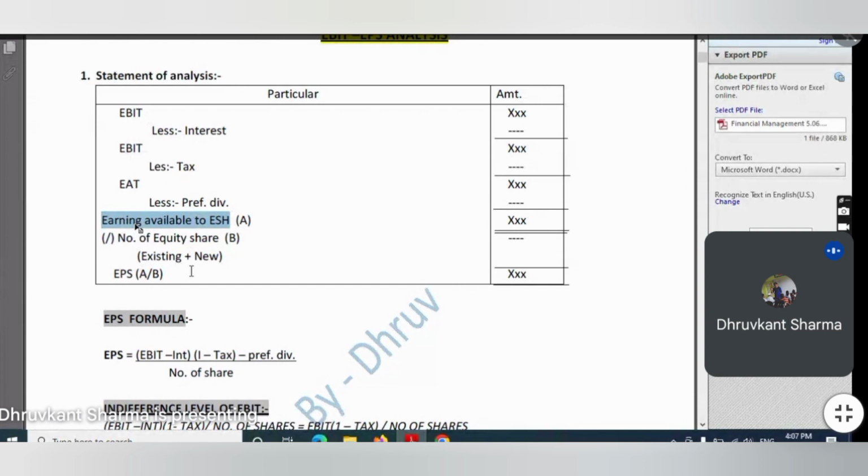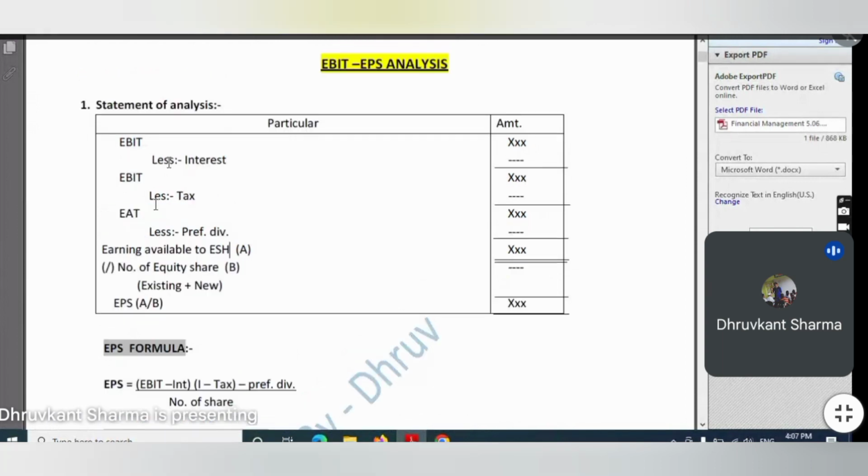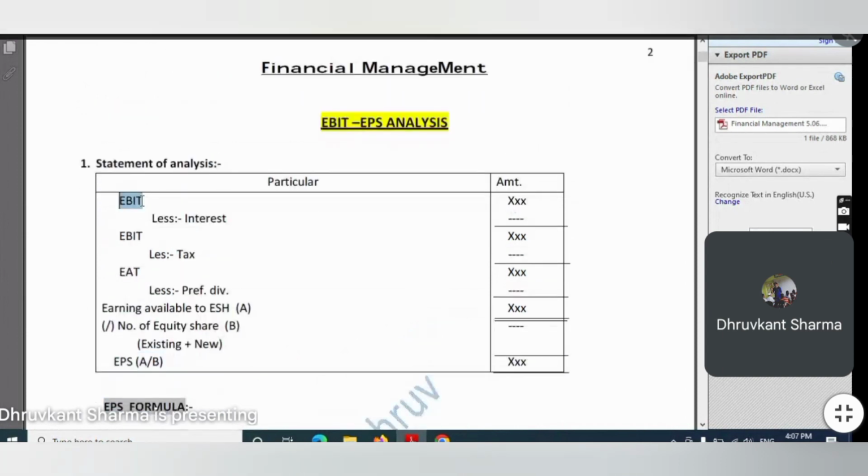But this is the EBIT EPS analysis for the company as a whole, not from a particular investor's point of view. So we will calculate EPS for the company as a whole. How will we calculate it? Let's check. First we have the EBIT, then we deduct the interest payment. EBIT is earning before interest and tax, sometimes also called profit before interest and taxes. Then we deduct interest, and after deducting interest we get EBT, earning before tax. Then we deduct taxes.